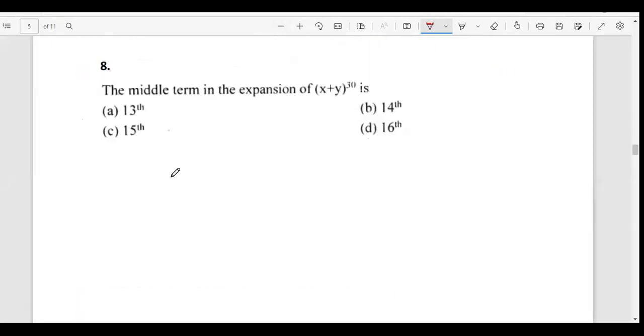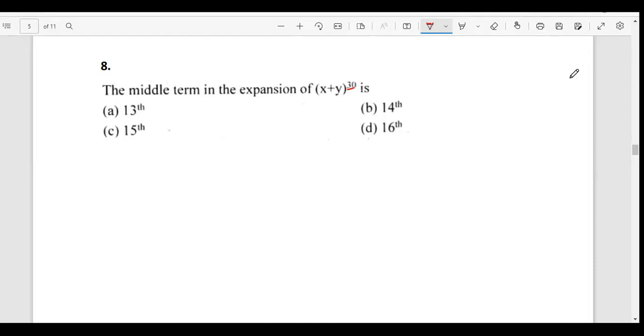The middle term in the expansion of (x + y) power 30. Do this one, please, quickly. Yes, okay, Sufyan, I will. Don't worry. Very good, Areez and Mehreen. And what about the other students? It's easy. Sufyan, try doing this one. What would be the middle term?